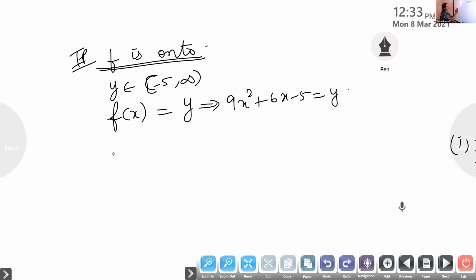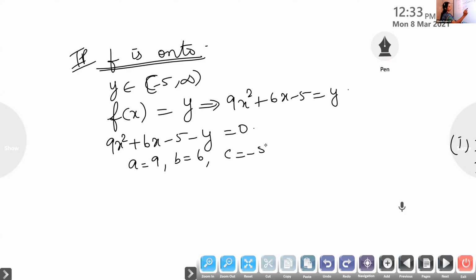So we can write this as 9x square plus 6x minus 5 minus y is 0. Now, this is a quadratic polynomial in x. Is it correct? So I'm going to solve it by using the quadratic formula. Here a is 9, b is 6, and the constant term we can take as minus 5 minus y.